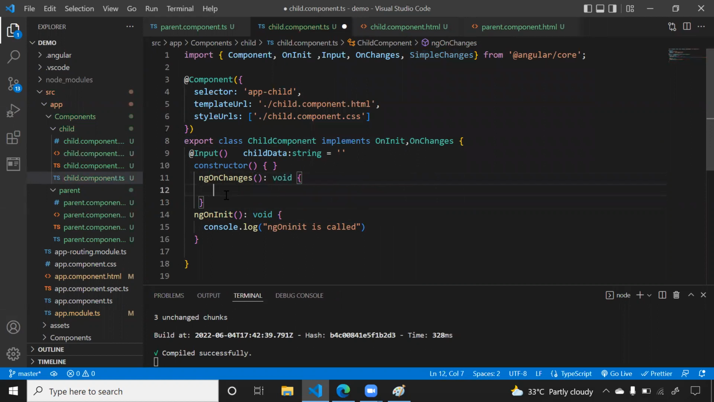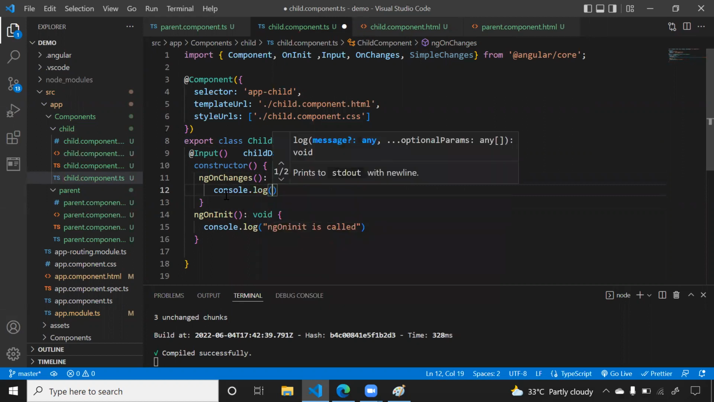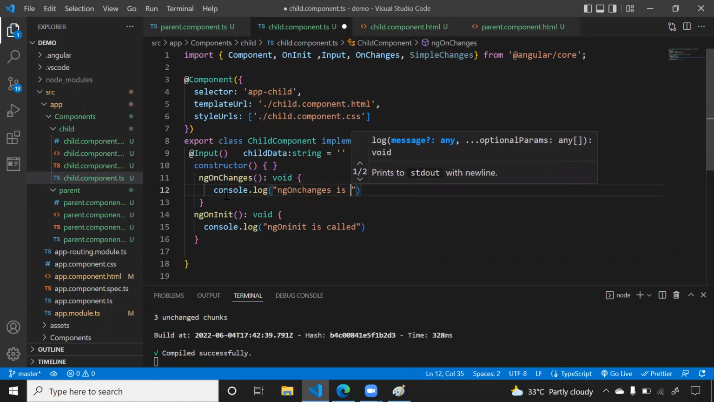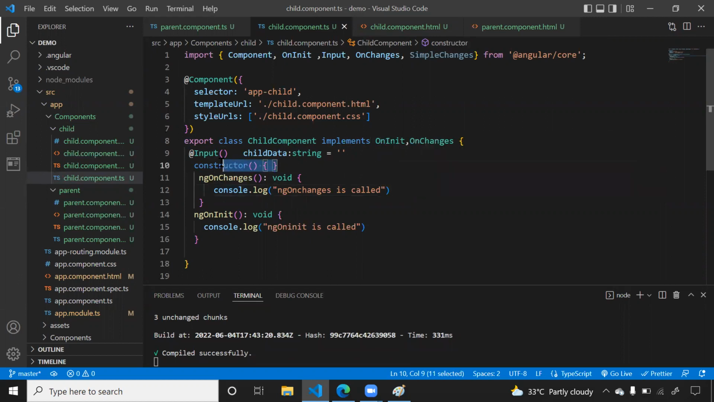Now let's come back here. I'm writing console.log, and here I can write something like ng on changes is called. So let's see whether it will call ng on init first or ng on changes. Anyways, first the constructor will be called because you have to create the instance. So once the constructor is called, then ng on changes is called, then your ng on init is called. Whether it is called in this order or not, let's check.